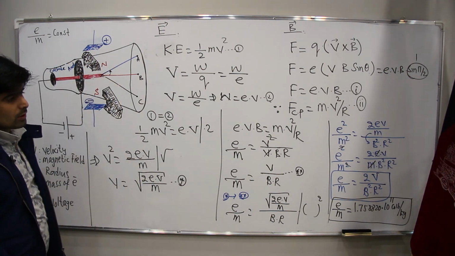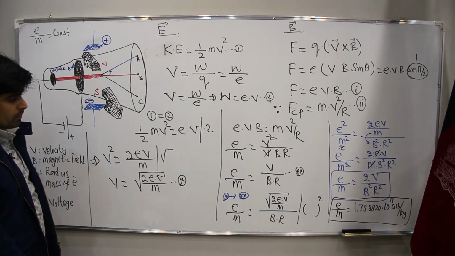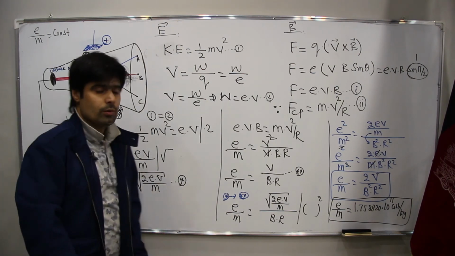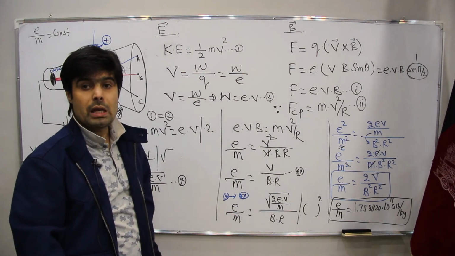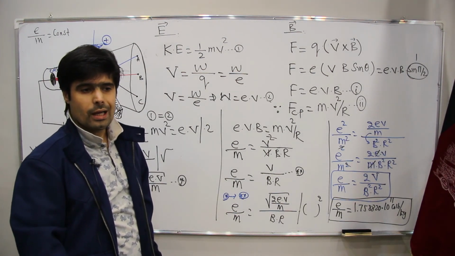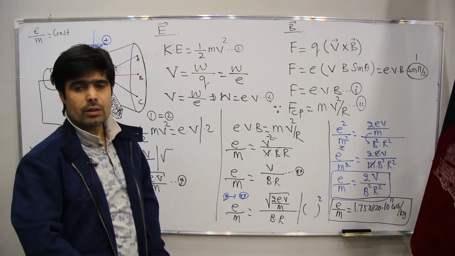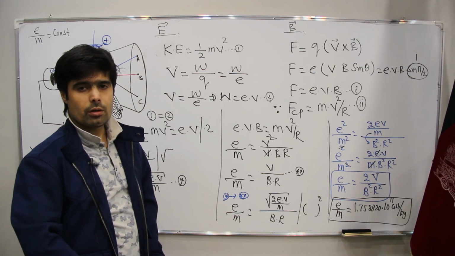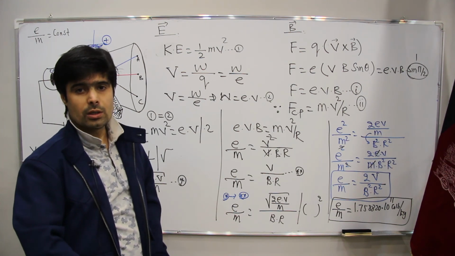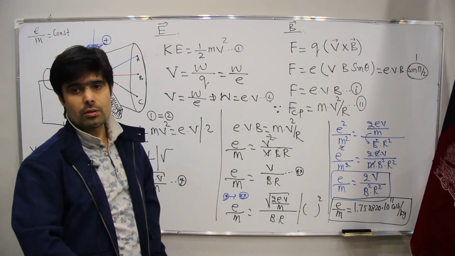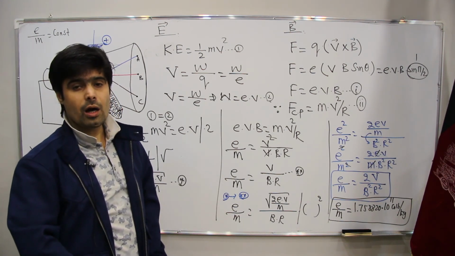This was the conclusion that J.J. Thomson made. Now, what's the charge? The charge was proved by a scientist named Millikan with the help of oil drops. We will not discuss it here, but if you want to know, you can go on YouTube. We have great teachers who have proved the magnitude of the charge of the electron with the help of oil drops.